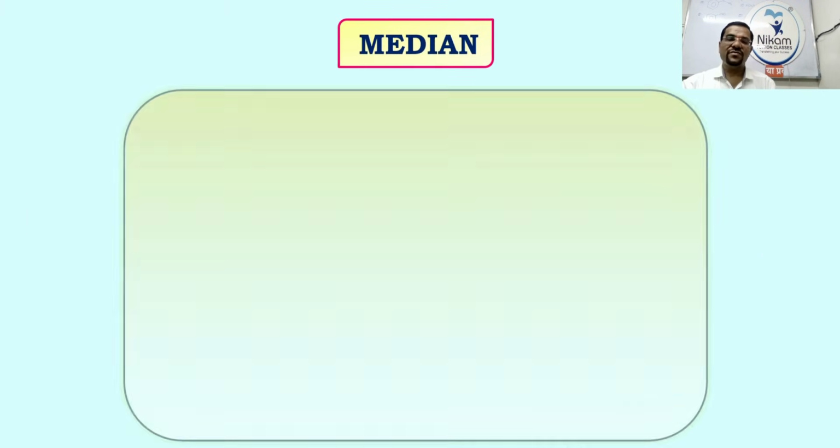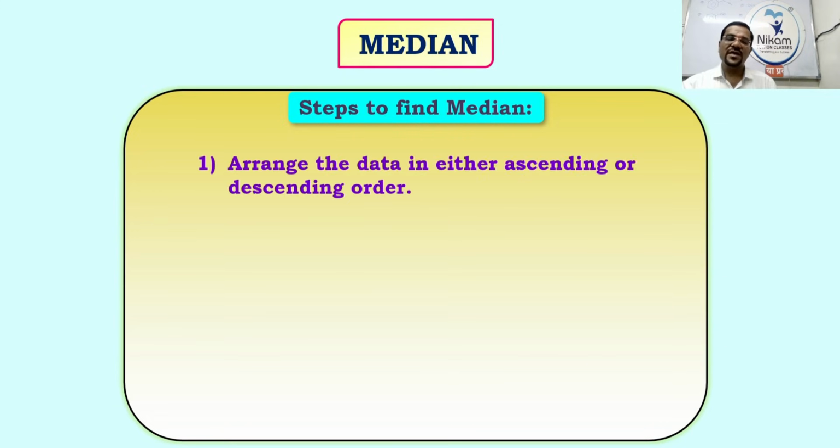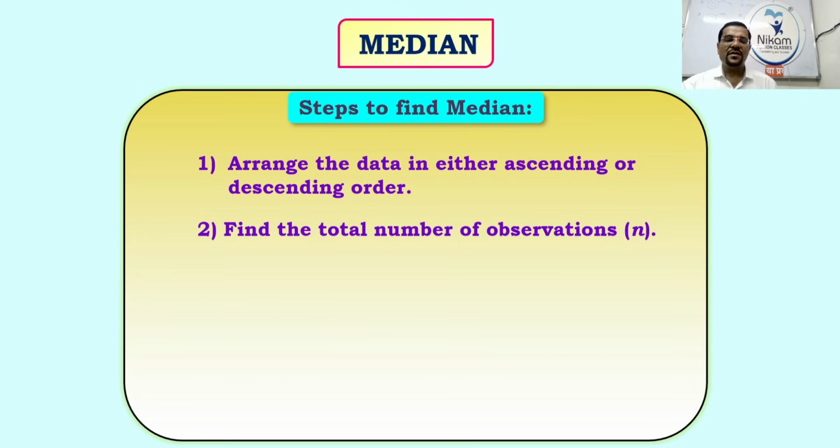So okay, we'll start with the steps. Now, what to do when the sum is there? Now, we took the small example of these students only for understanding the concept of median. But to calculate from the data, there are three steps. First step is what? Arrange the data in ascending order. Only in the ascending order will we take. Then find the total number of observations. So there are two options. The number of observations can be either odd or even.